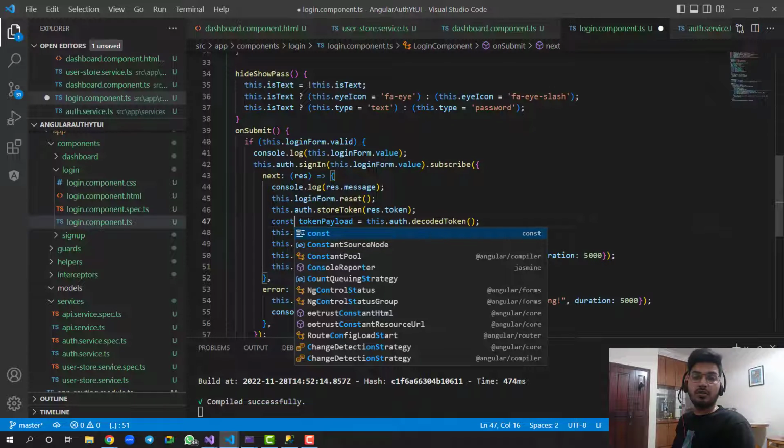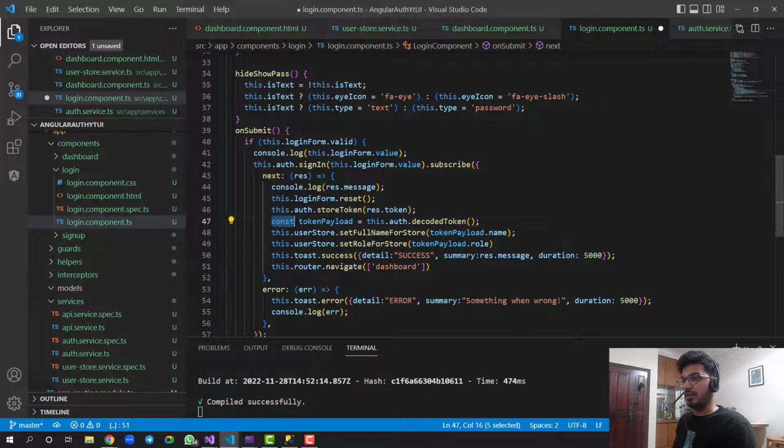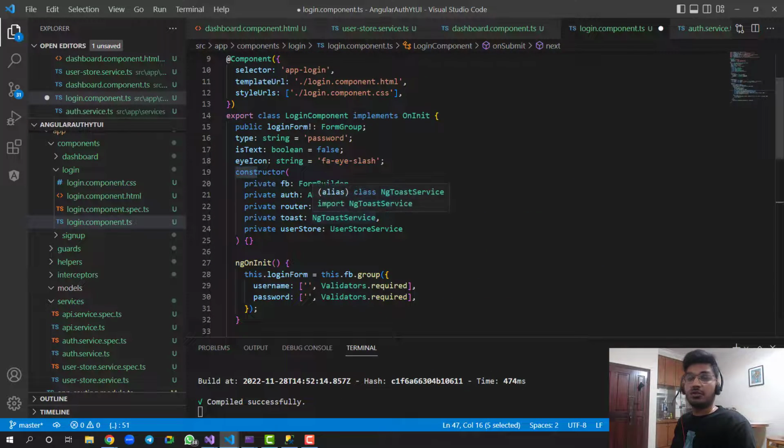It's a good coding standard to make use of const here. That's how we are trying to make our code good, and I will take one session on how we can follow good coding practices. I will take one small video about that as well, about how we can improve the same project. Because I haven't used good things, for example I'm using any everywhere. So now we will not be using any, and we'll do all the refactoring in a single video. So wait for that video.